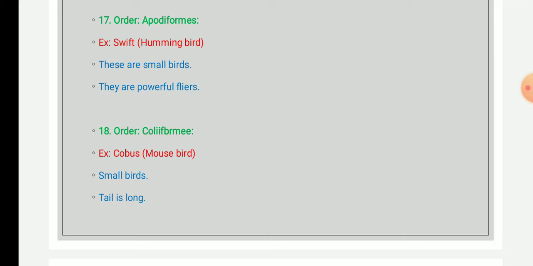The next point: they are monogamous, and during the breeding season they make a cup-shaped twig nest. The food consists of fruit, blossoms, seeds, and other types of vegetation. Then the next order is Trogoniformes.